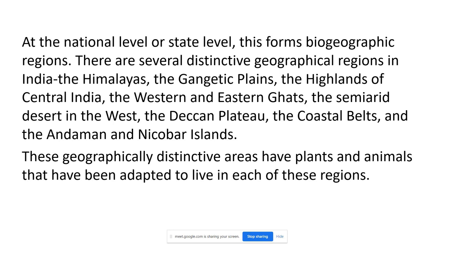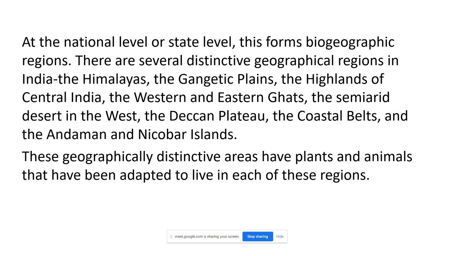Like in Andaman and Nicobar, we have distinct varieties of flowers that are endemic to that region, not found anywhere else. So each region can have some endemic varieties. In the cold region, we can find plants with needle-like, long leaves. In the desert we can have short plants with stunted growth. So it depends on the climate. If they share the same environment, we can call that the same biogeographical region, or we can say these are also big ecosystems. So this was the concept of the ecosystem.